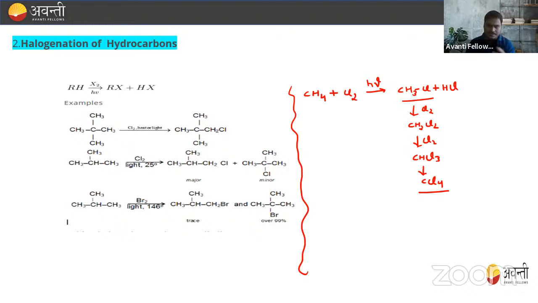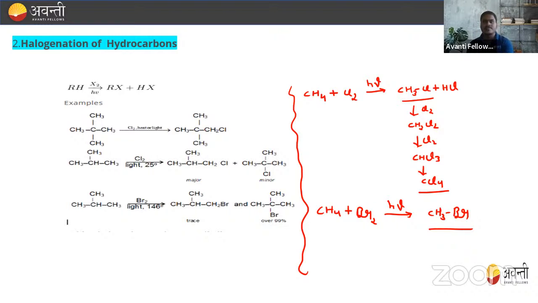But when you treat CH4 with Cl2 in a limited supply of Cl2, or we say an excess supply of CH4, then methyl chloride will be formed. So this is one way for the preparation of alkyl halide. On a similar basis, just like chloromethane, we can prepare bromomethane as well. For example, if you treat CH4 plus Br2, same case, in presence of sunlight, you can prepare CH3Br. So chloromethane and bromomethane are both prepared by this method.